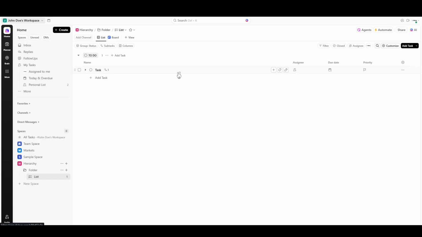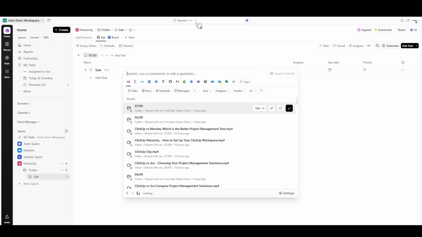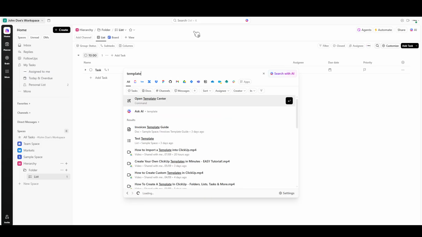Now, focus your attention on the search bar located right at the top of your screen. Type in Template, and you'll notice a helpful option pop up called Open Template Center. Go ahead and click on it.